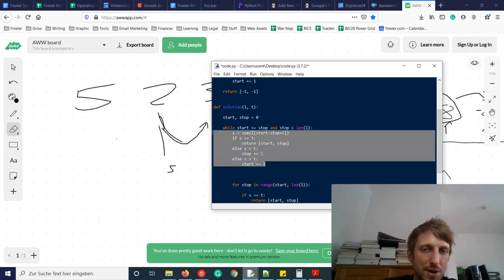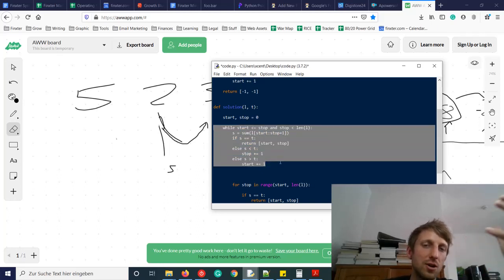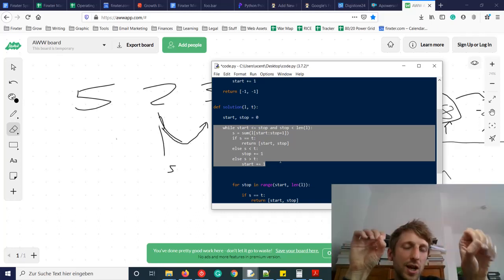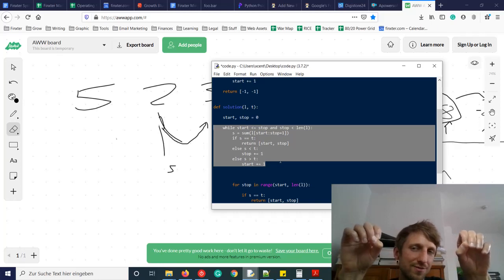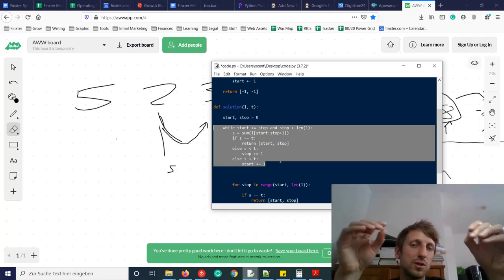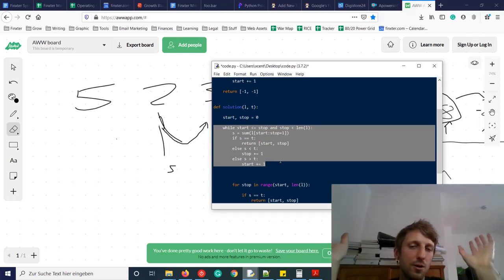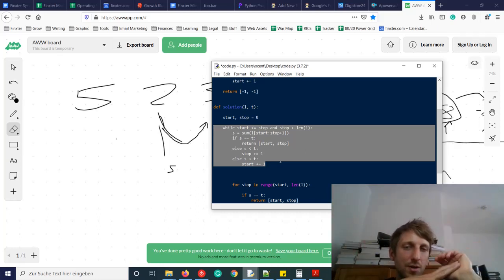Okay, I like this algorithm much more because now it's a linear runtime algorithm. So the start and the stop indices touch every list element at most once. Maybe less, but at most once. So therefore we have linear runtime complexity. If the list has 1 million elements, we just touch 1 million elements basically, or 2 million elements.